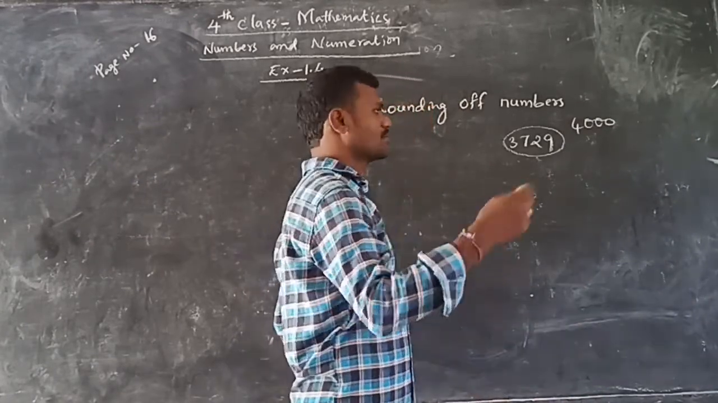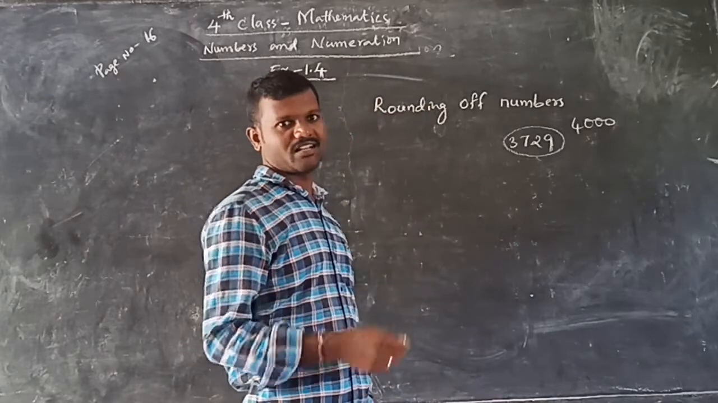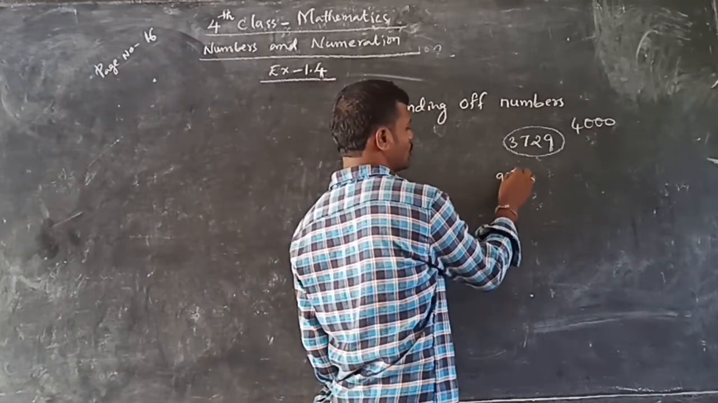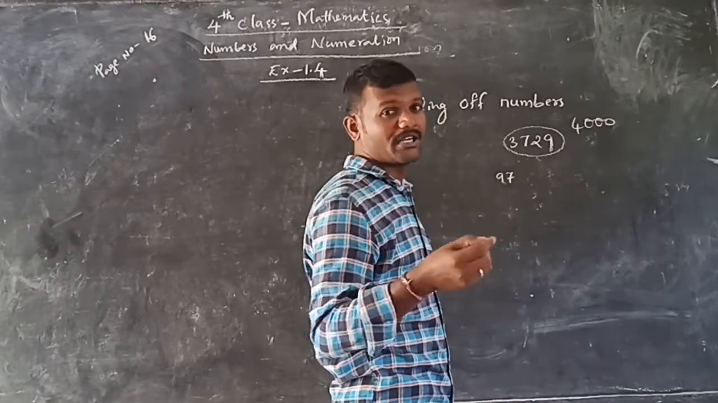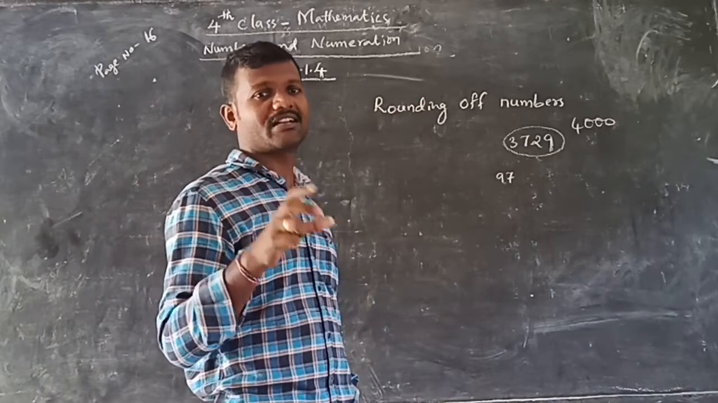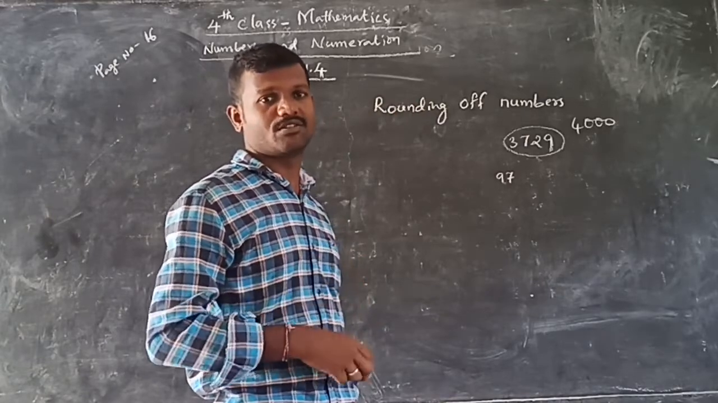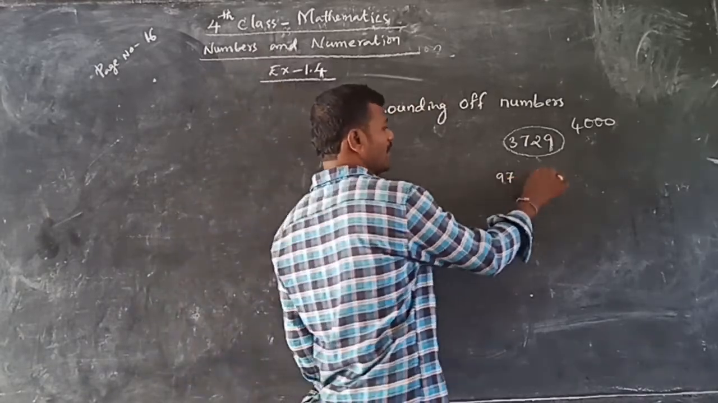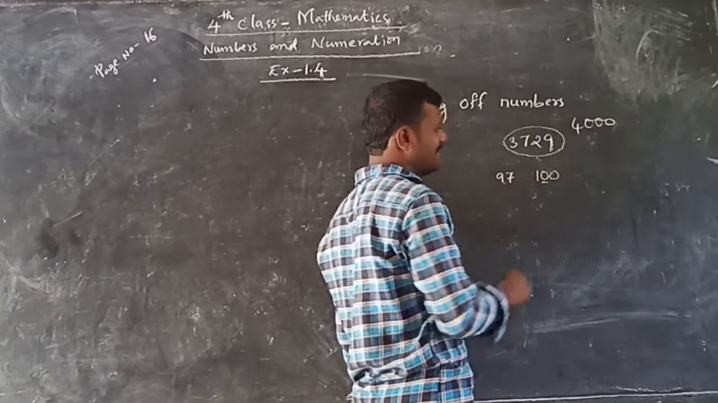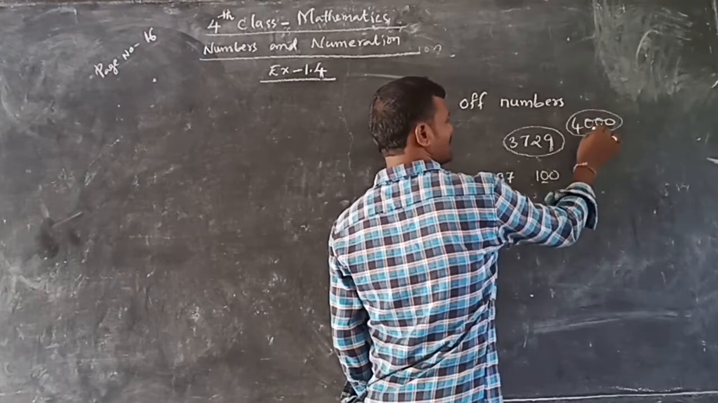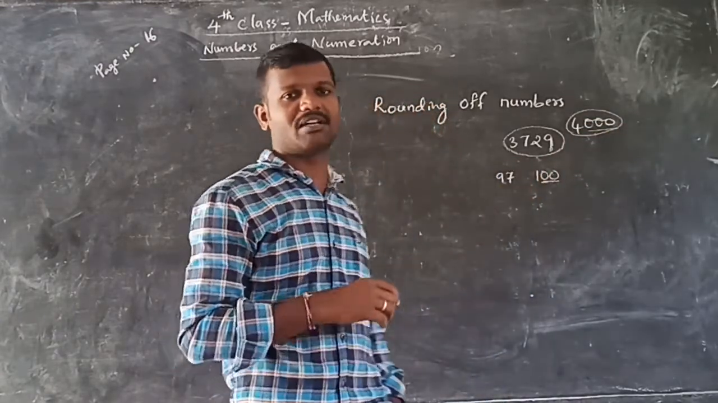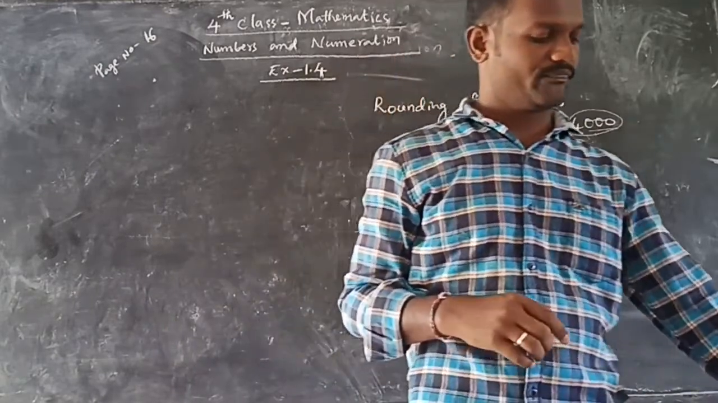Otherwise, you went to the shop. You went to a Kirana shop, and the bill you paid is 97 rupees. How much bill you paid? 97. You did not have the exact 97 rupees change. Then how much will you pay? You will pay 100 rupees. So these numbers, these thousands or hundreds or tens, that kind of numbers are rounding.